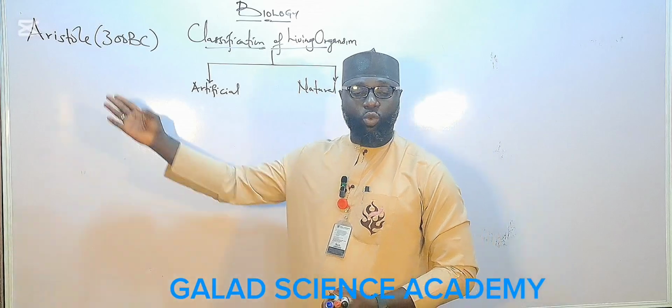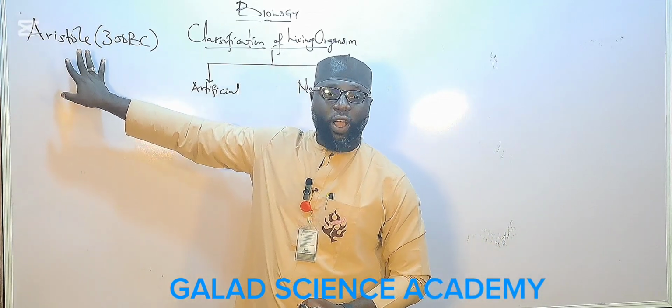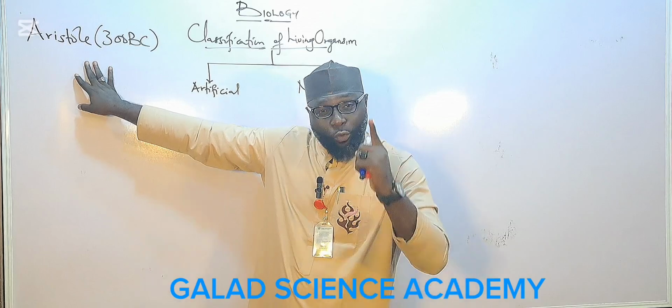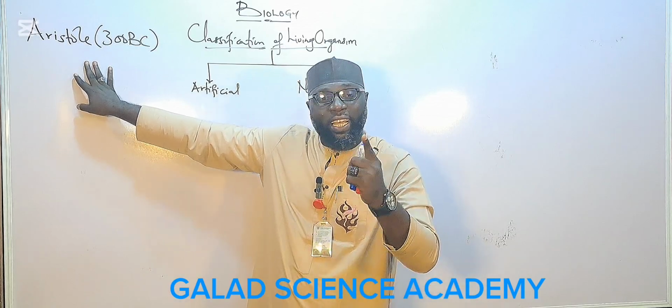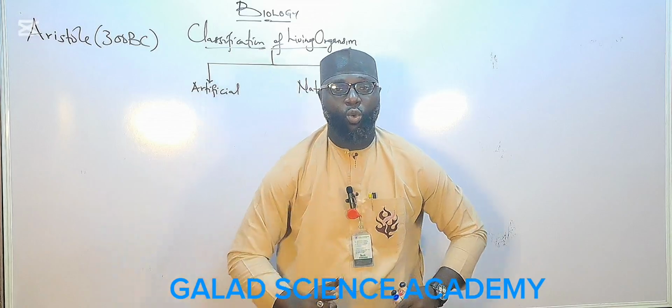Look at Aristotle. He's a Greek philosopher, and he's the first person that classified all living organisms into two kingdoms.